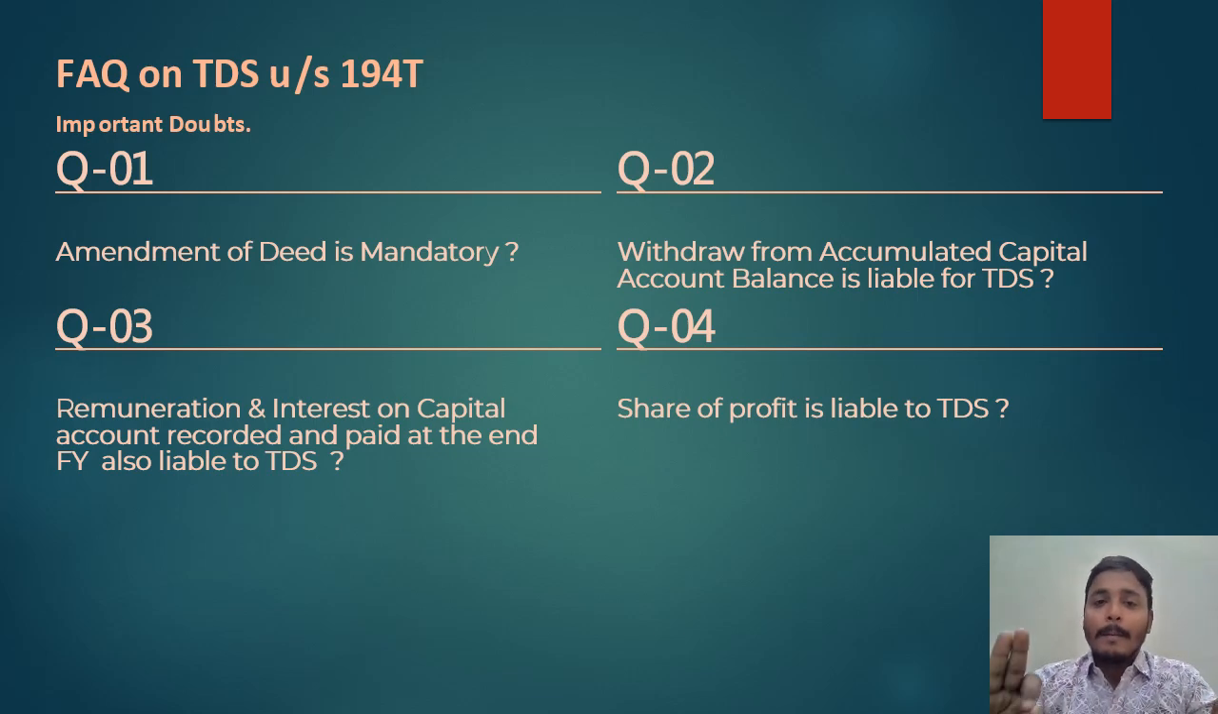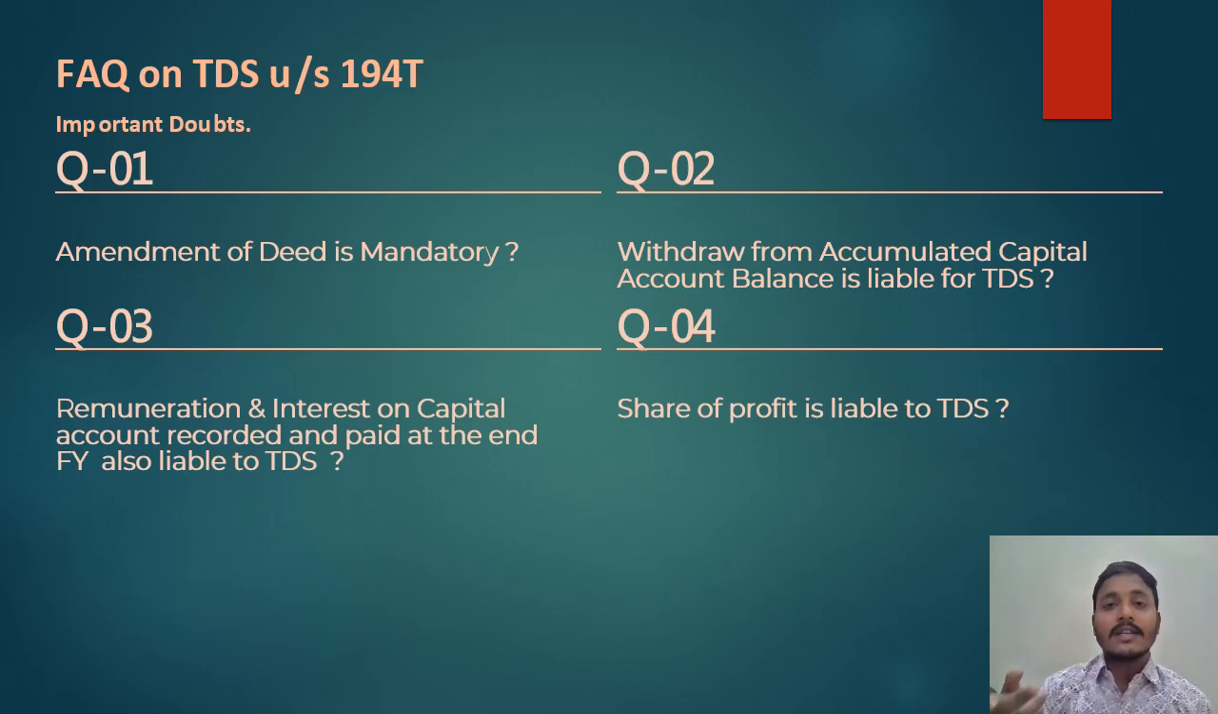Any payment made by a partnership firm to its partners is liable for TDS except share of profit. This includes remuneration, interest on capital, any bonus, any commissions, any incentives. All these payments are included. What TDS rate is applicable? 10% TDS. What is the limit specified? 20,000 per annum, per partner. What is the time limit to deduct TDS? Whether credited in the books of accounts or paid, whichever is earlier, you must deduct TDS.